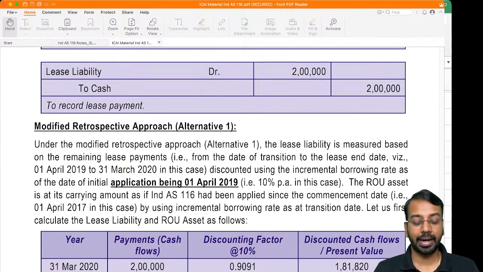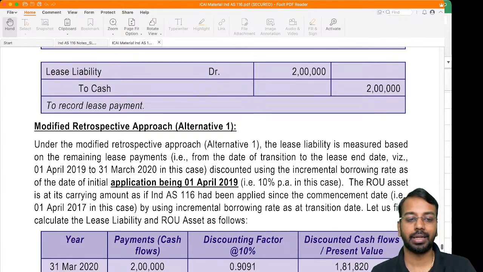So things to keep in mind, whenever we are doing a full retrospective approach, calculate from beginning. Restatement will happen from the beginning of the previous comparative period presented. Right? If you have any questions, you can ask. I'll take up the question.